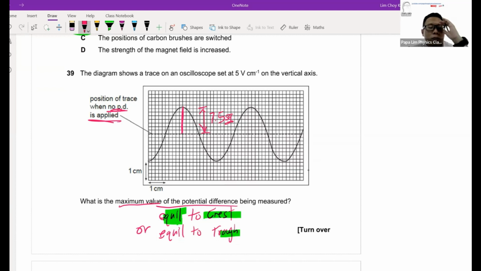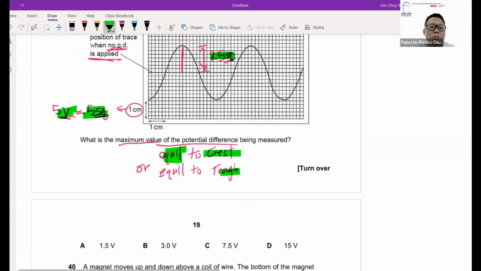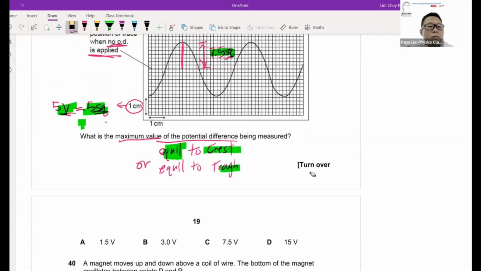So now take a look. In this case, the question says based on the gain, the Y gain, it is 5 volts per cm, or 1 cm is 5 squares. So 5 squares will control 5 volts. So if I have 7.5 squares, and 5 squares control 5 volts, it's a 7.5 square, it will control 7.5 volts. So just take a look at the answer here. It's a basic ratio. I would say it's a ratio question.